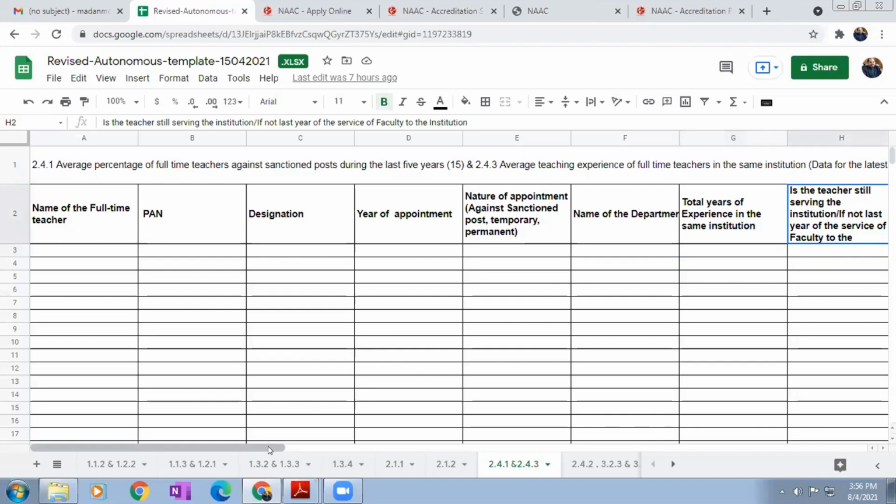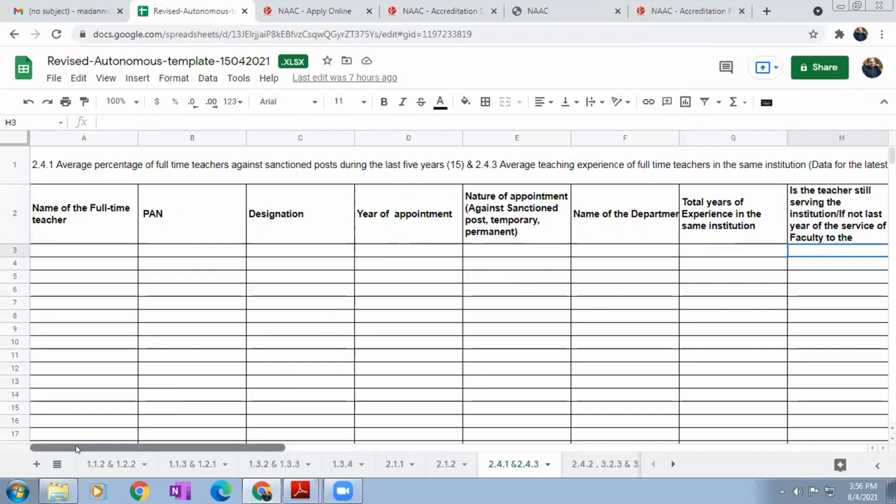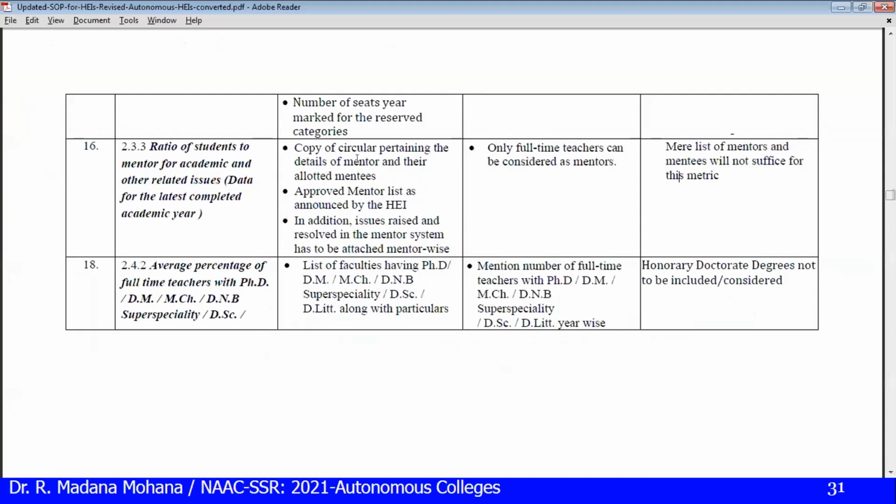Then, is the teacher still serving the institution? If not, the last year of service of the faculty. Here you have to give the data of those who have left, whenever that faculty is not continuing in that particular academic year. You can make sure every faculty should complete a minimum of 90% of working hours in a particular academic year. Only then will that faculty be considered a full-time faculty. Okay, now let us see the SOP for this.